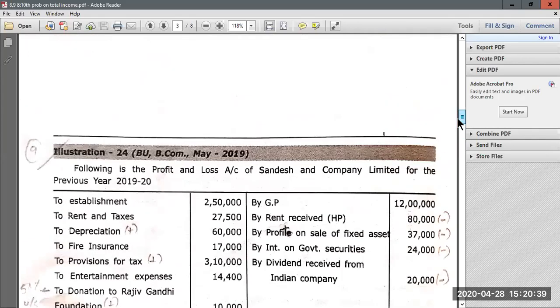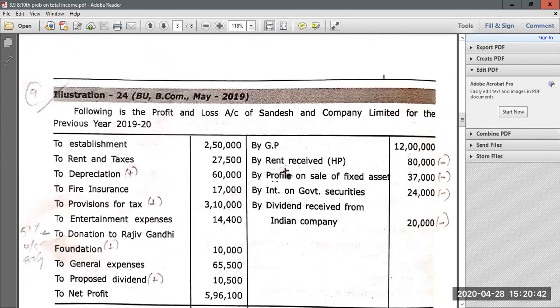Then on the credit side, they have given gross profit, no need to worry about that. Rent received from house property: whenever they have given rent received, you should show a separate calculation. I will explain later how to do it. Since it is income from house property and not related to business, you have to deduct it from net profit. Profit on sale of fixed asset will become your capital gains. Interest on government securities, 24,000, is your income from other sources. Dividend from Indian companies is also income from other sources. So all these are non-business income, and all these four items should be deducted from your net profit.